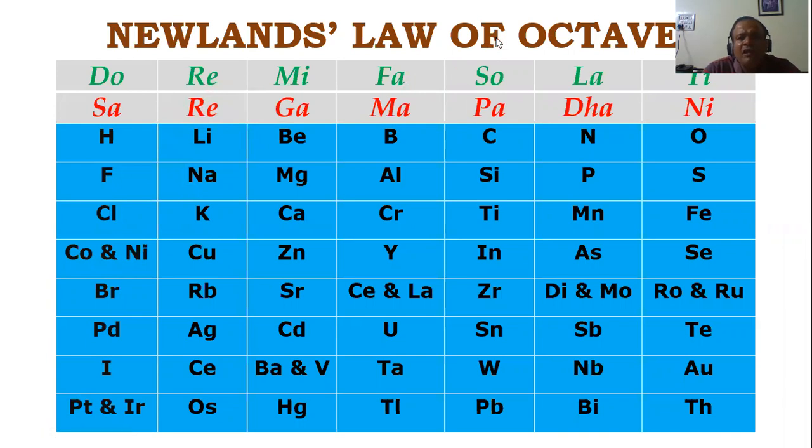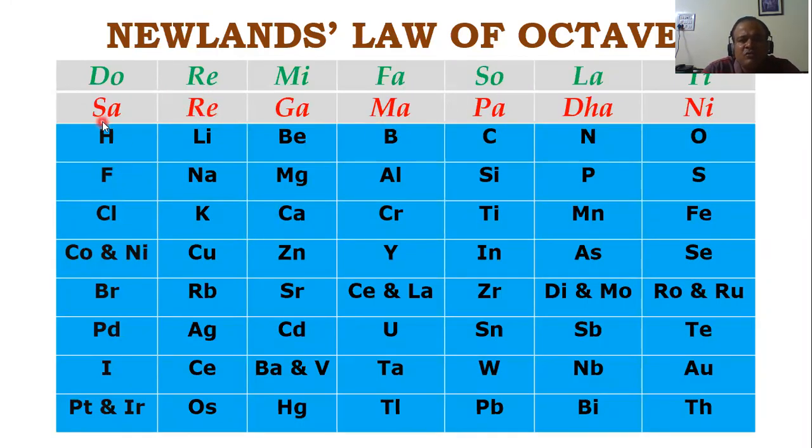So why did he give the name Newlands' law of octaves? Why did he call it an octave? Now, an octave is from music. You must be knowing the swars, no? We say sa re ga ma pa dha ni, then after ni comes sa.